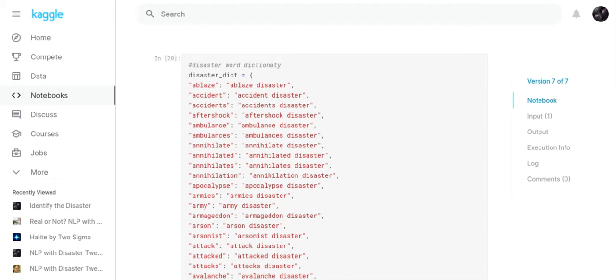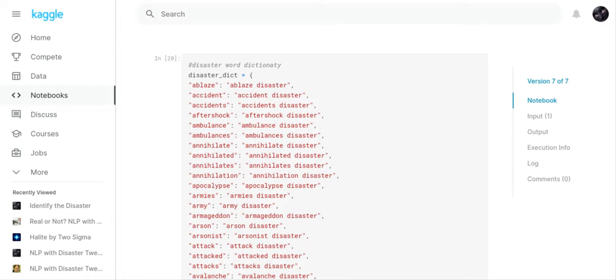And then we had the disaster dictionary, which is what I made. So I just wanted to, if it was a disaster type word, at first I put negative in there, and negative didn't seem to work. It wasn't good enough.